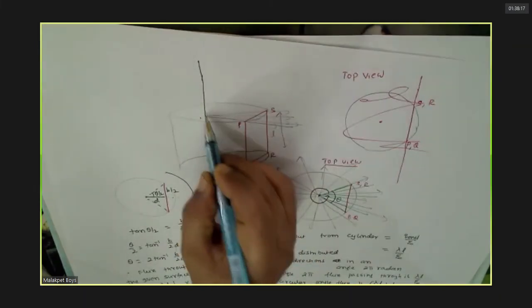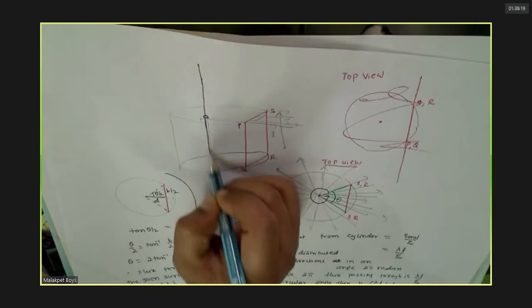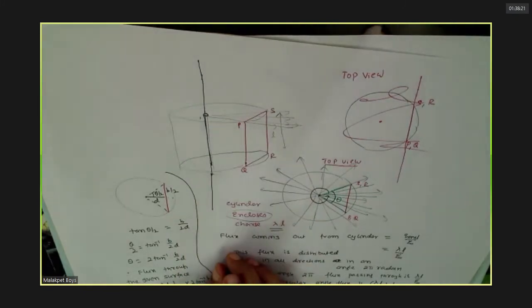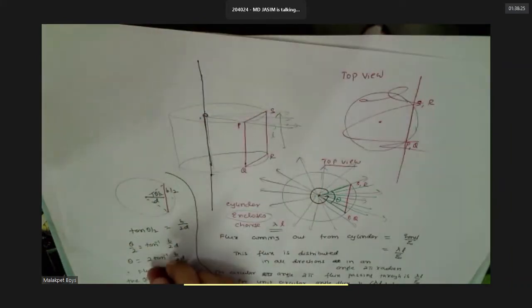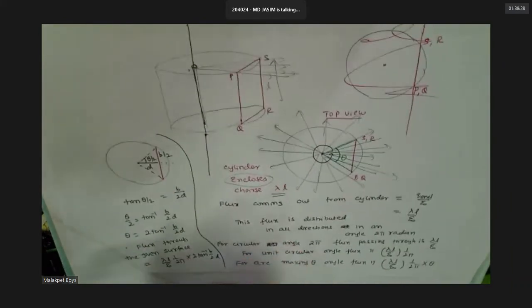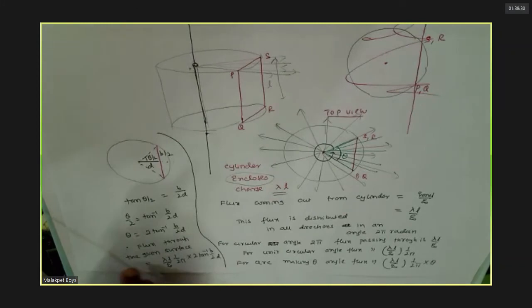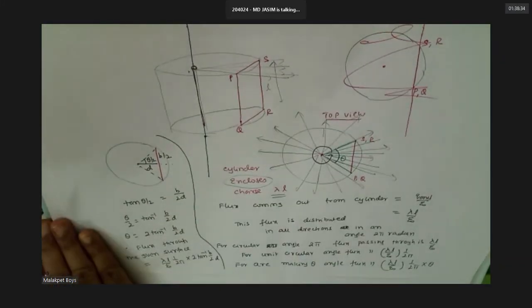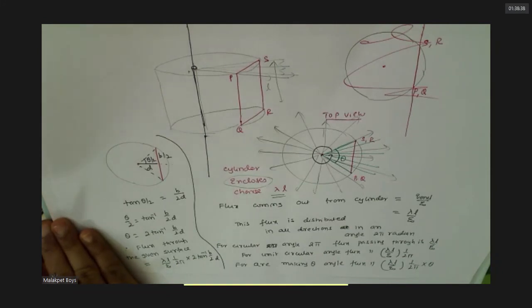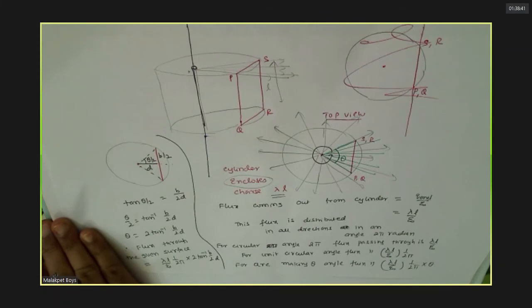So the wire will be from here to here only inside that. Outside wire will not contribute, no? So what is the length enclosed? L. So what is the charge in that? Lambda L. Same thing. Understood, sir. Now it is clear. Followed this? Followed.